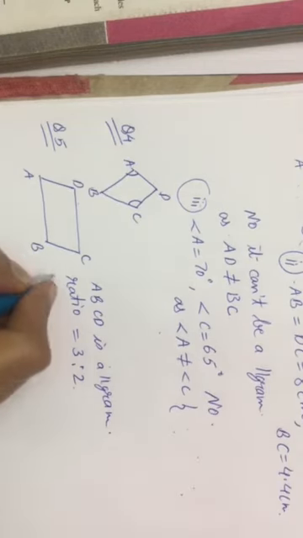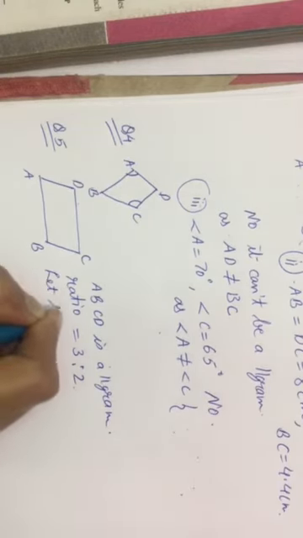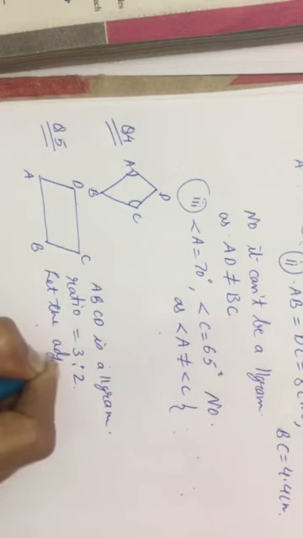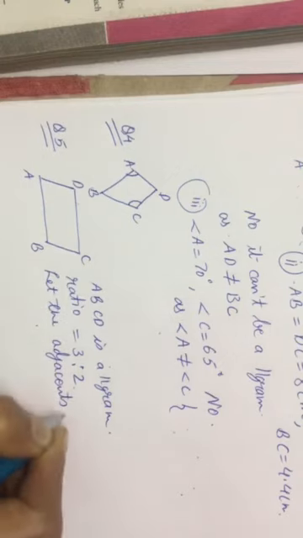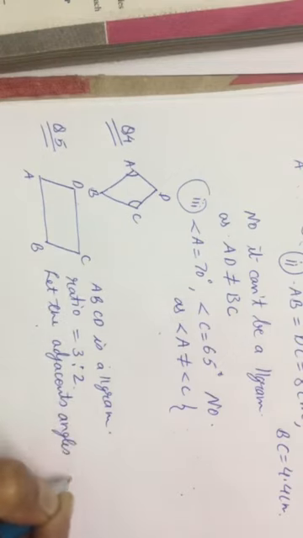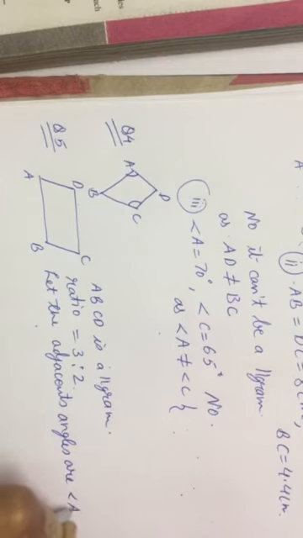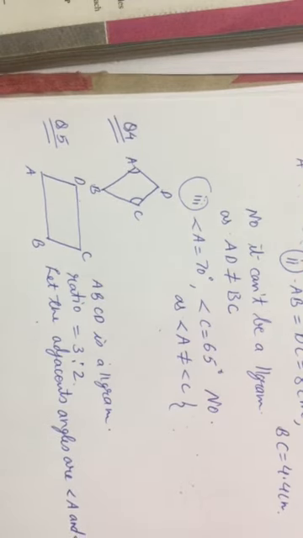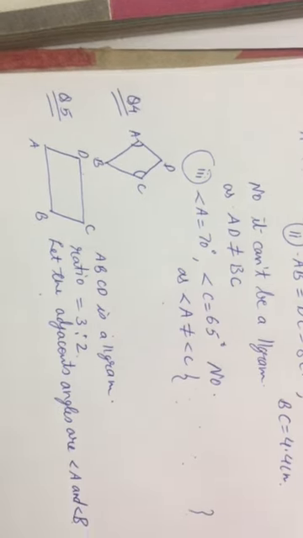So let the adjacent angles be angle A and angle B. Is that clear?